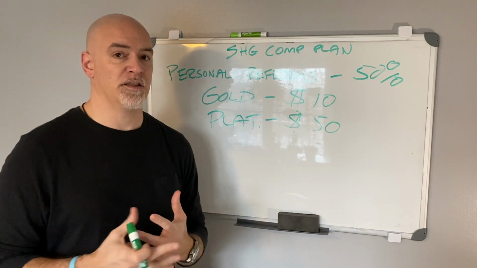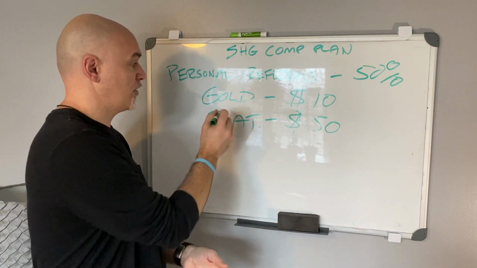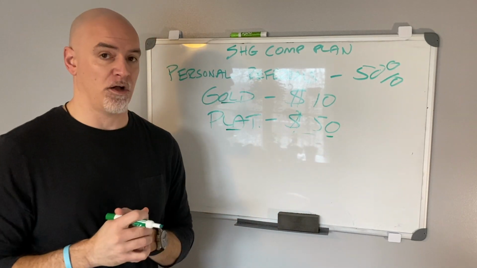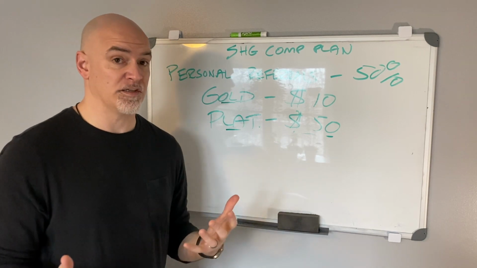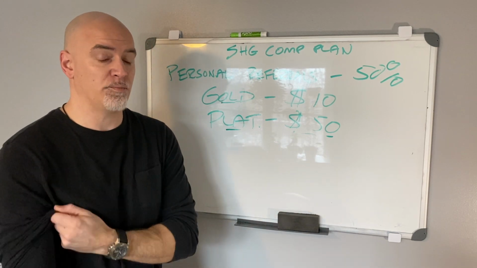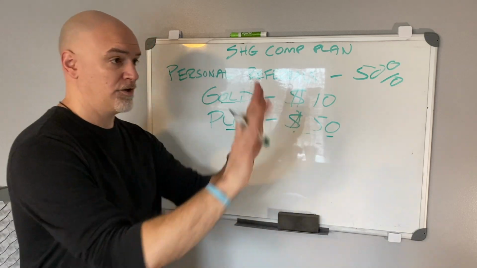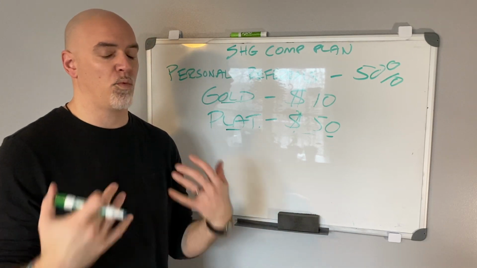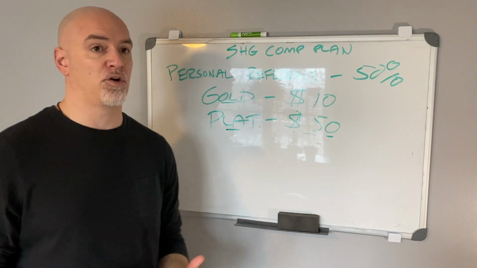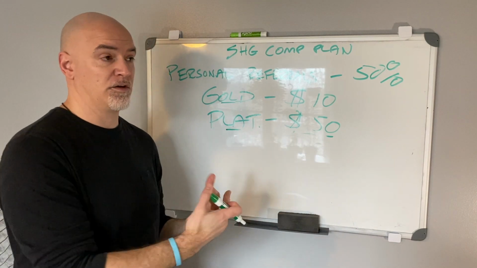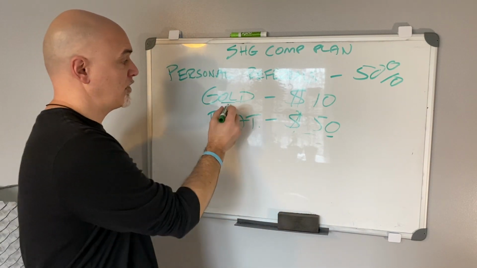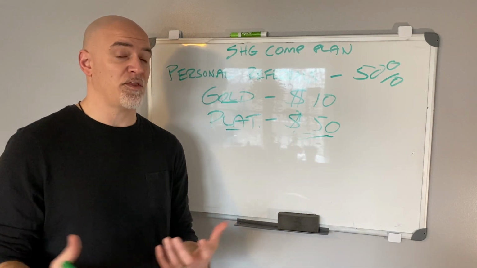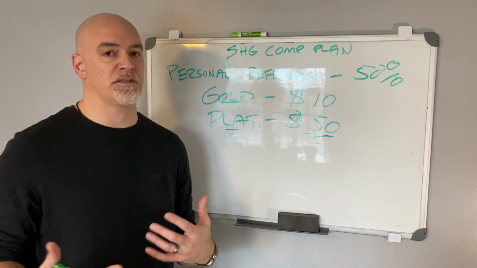Now, also understand this, if you're a gold member and you sponsor a platinum member, you still get the $50 commission, okay? Now, there are a lot of differences between gold and platinum members. When you go onto the sign-up page, you'll be able to see them literally listed side by side so you can decide which is for you. There are way more benefits as a platinum member than as a gold, but as far as the commissions go, as far as the compensation plan goes, you can be a gold member and you can earn a platinum commission, okay? So a lot of people don't know that, but that's really exciting. That's a great thing that Savings Highway Global does.